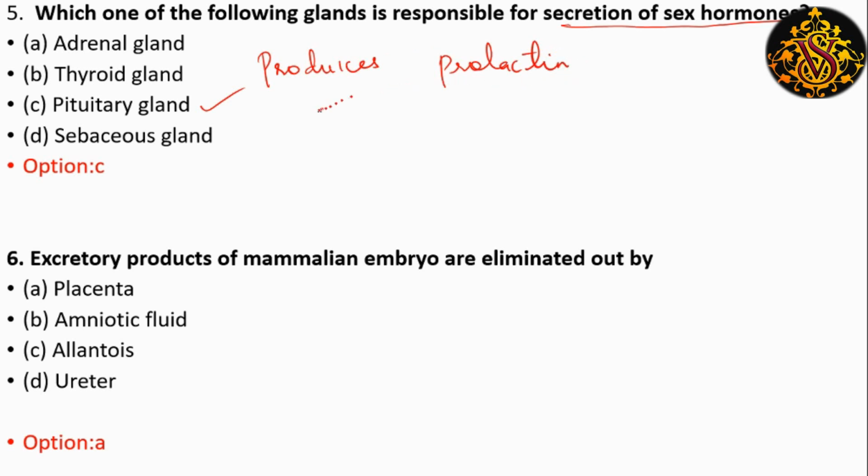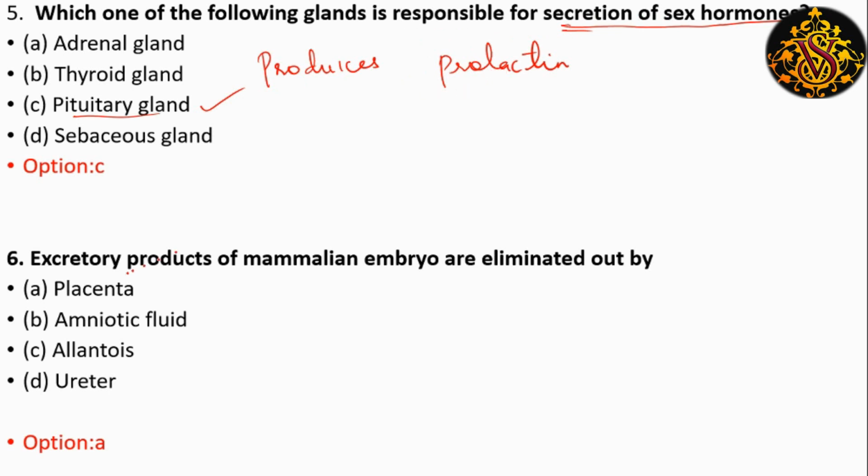It also secretes hormones that act on the adrenal gland, thyroid gland, ovaries and testes. So which gland is responsible for secretion of sex hormones? That is the pituitary gland.